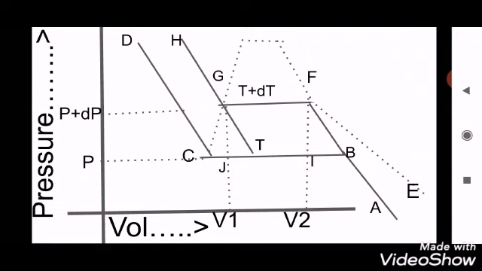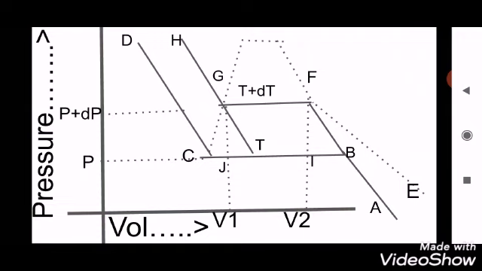So now draw the two adiabatics GF and IJ, and consider the cycle GFIJG, a reversible Carnot cycle, and assume a unit mass is taken throughout the cycle.